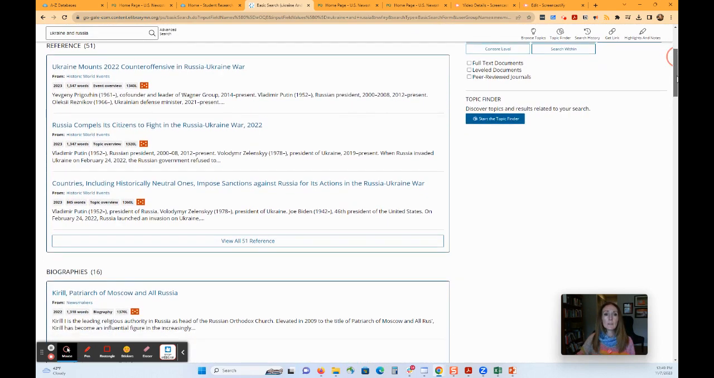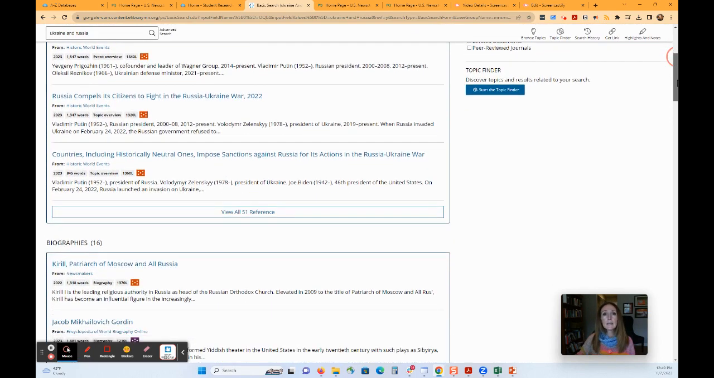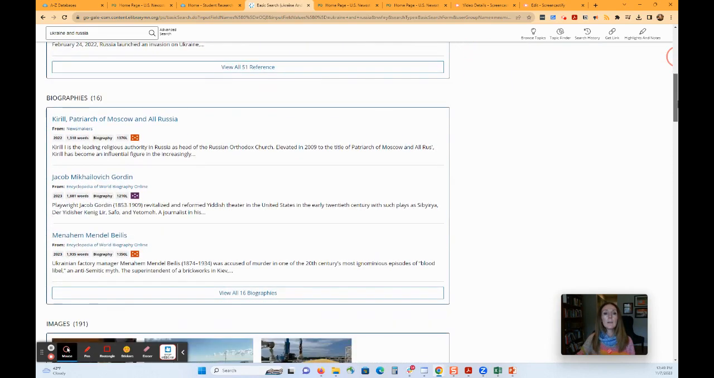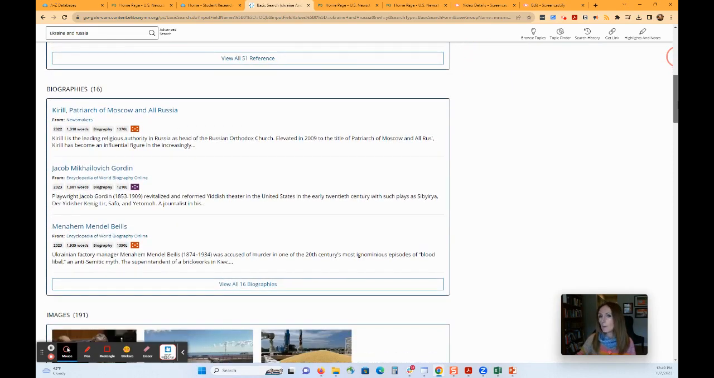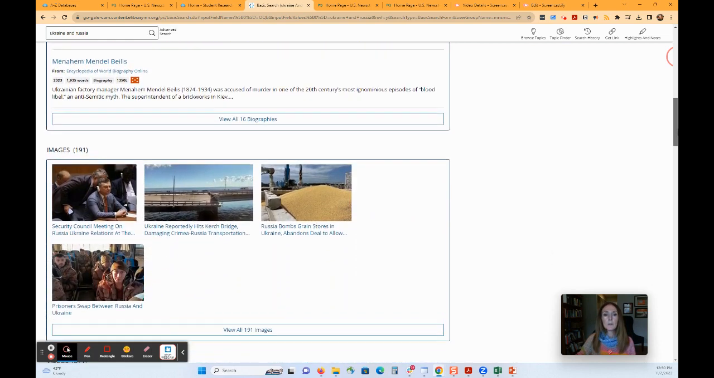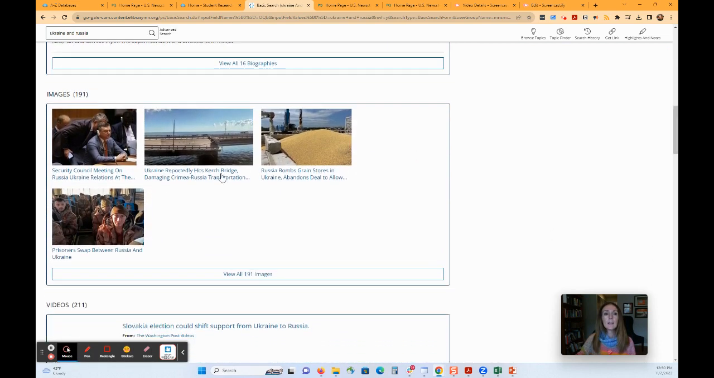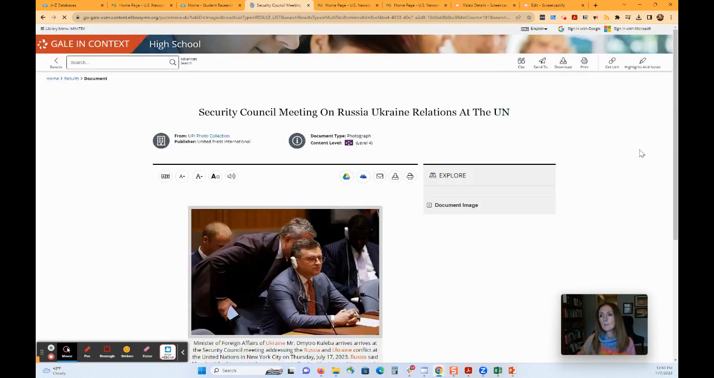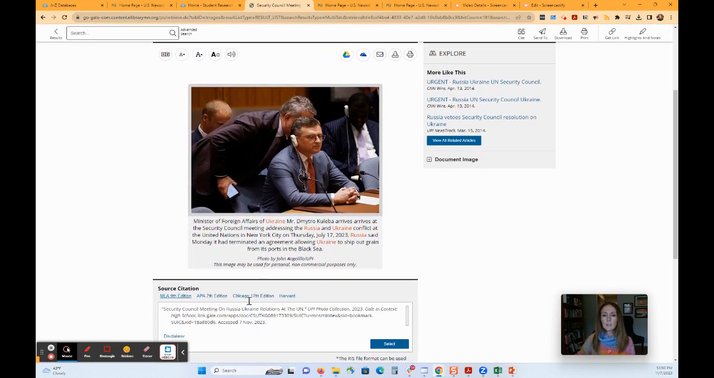Our first set of results will be reference results. These are going to be clustered into kind of reference encyclopedia type of results. Then they're going to pull out biographies of important people that come up in those results. Give you a few images so that you can go into one of the images. Let's just say your students or you need a nice image to illustrate something. Here's your nice image, but it also comes with the citation already formatted. So that can be a very handy thing to have.